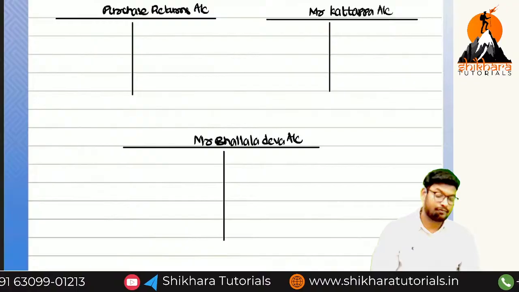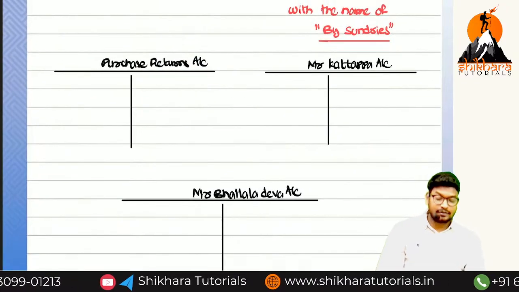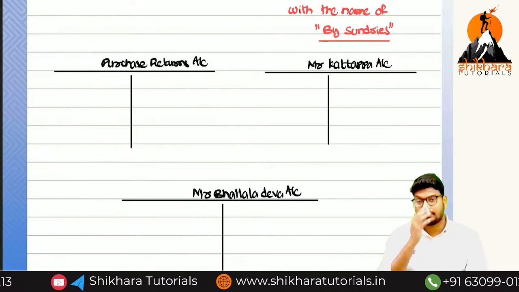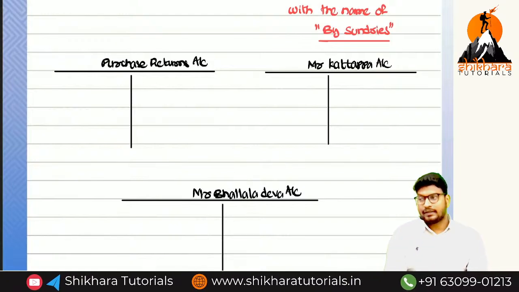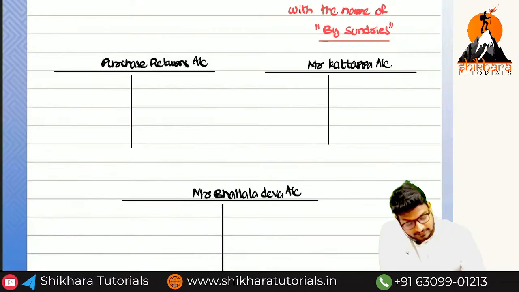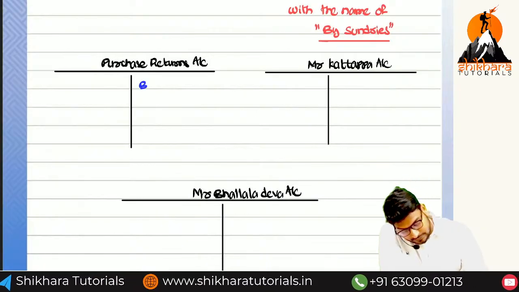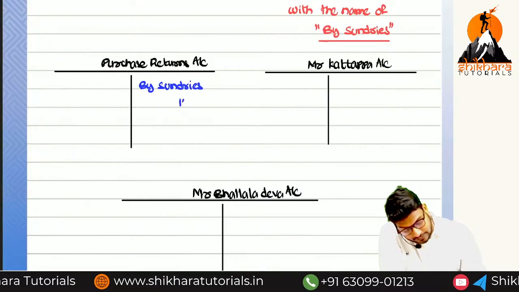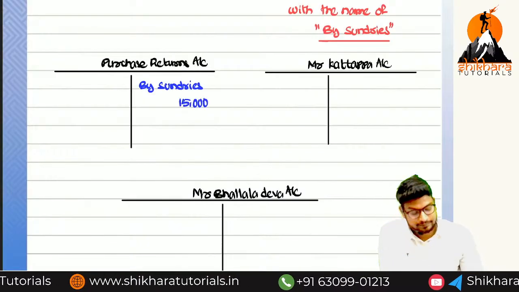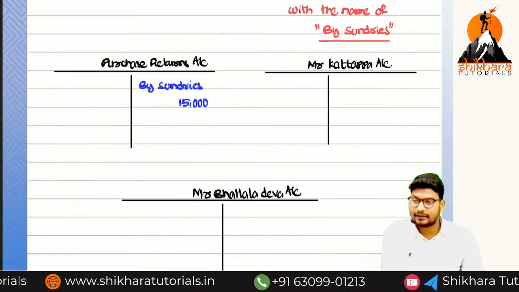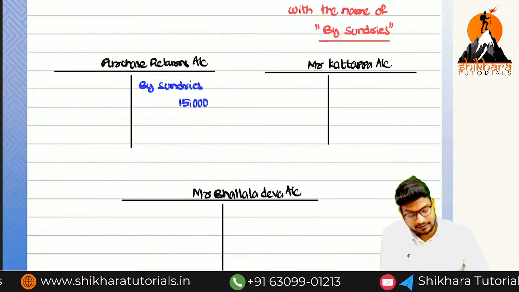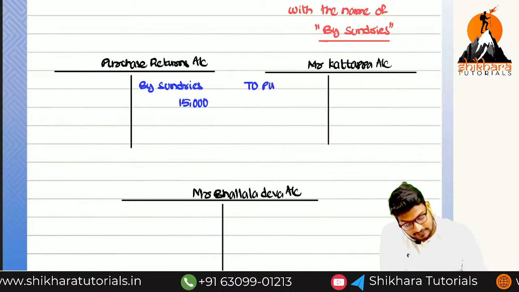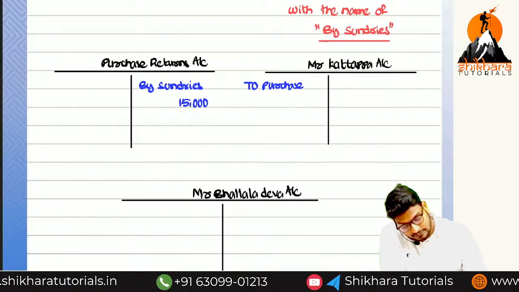Mr. Ballal Deva account. Now, in the purchase returns, which side do we have to record? In the purchase returns account, by sundries. Debit side or credit side? Credit side. So by sundries, what is the total? 15,000. And in Kattappa, here credit side means in the Kattappa account, debit side. What do we need to write? To purchase returns.